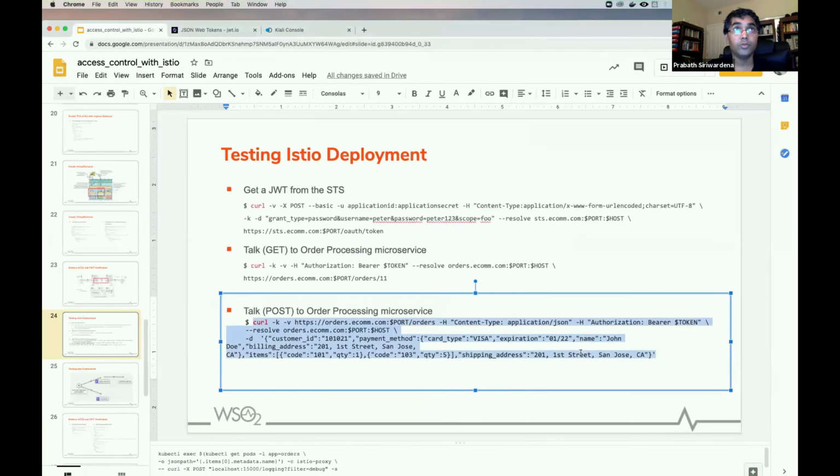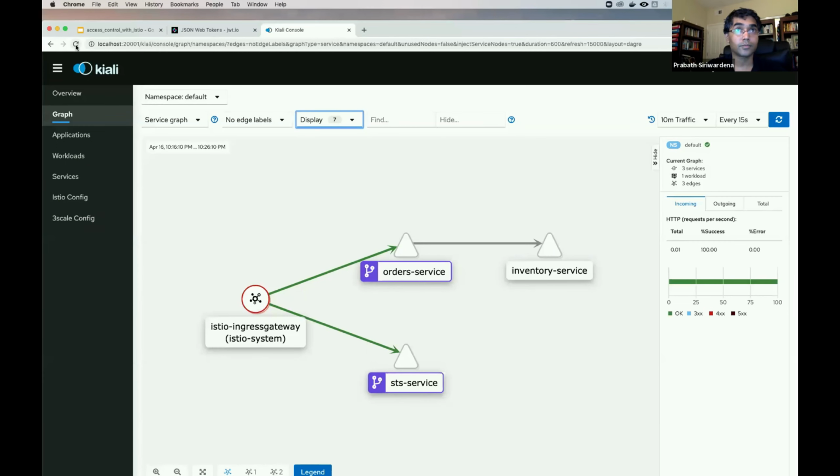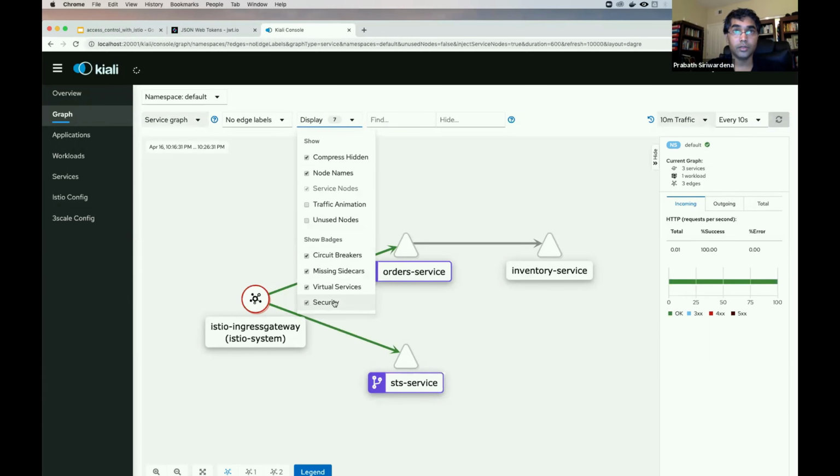Now, if you go here, you should be able to see the flow. Security.